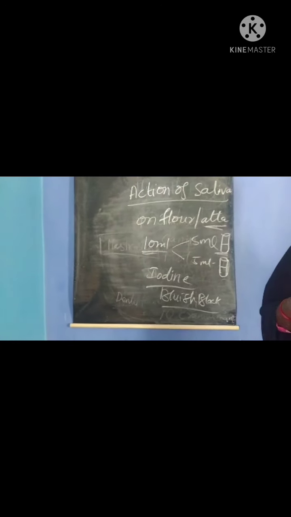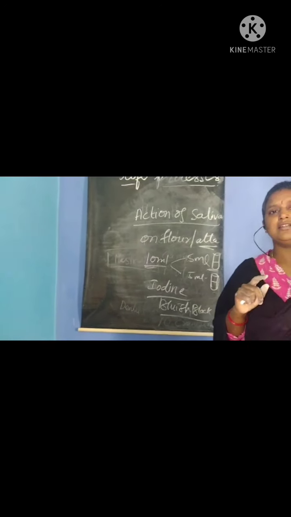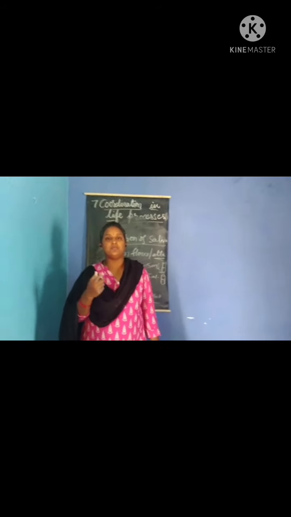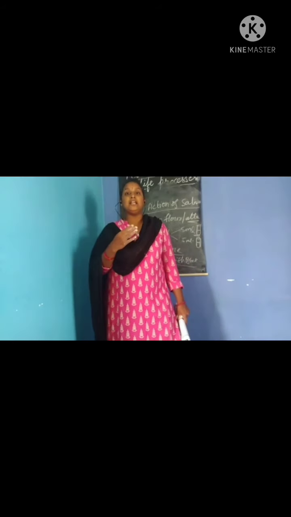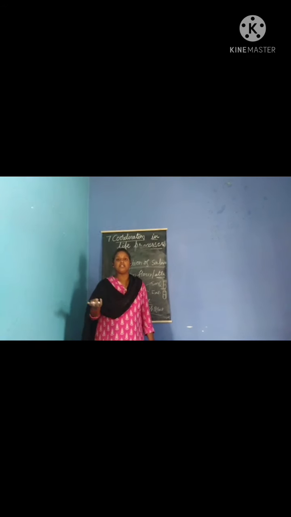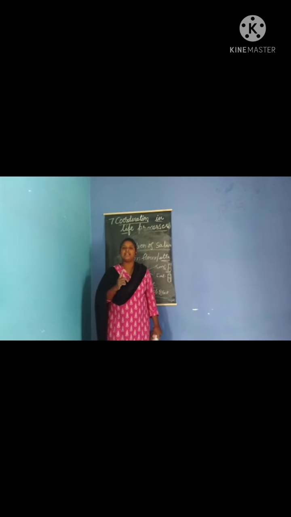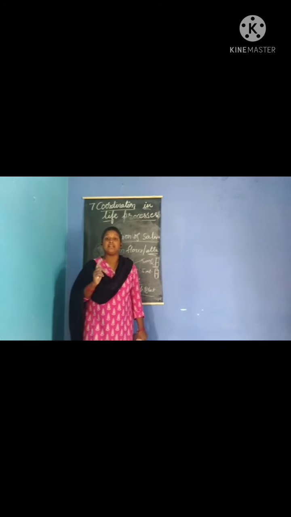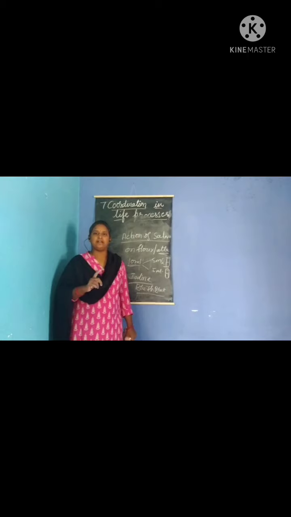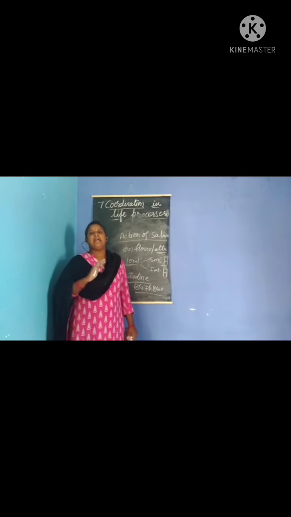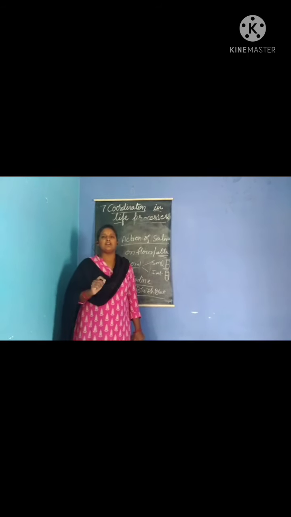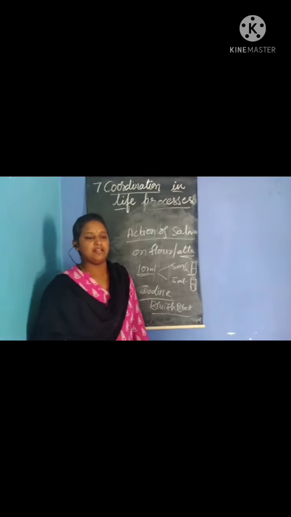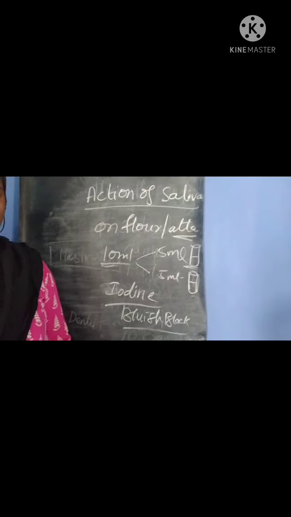In the first lesson we have discussed, no? In the nutrition lesson we told that the salivary glands produce saliva. Saliva is responsible for converting or digesting carbohydrates into maltose, isn't it? Because of an enzyme called ptyalin. Understood? So ptyalin, or salivary amylase, which is present in the saliva, acts on carbohydrates and changes them into simple sugars called glucose or maltose. So this activity 7 is also a very important question.